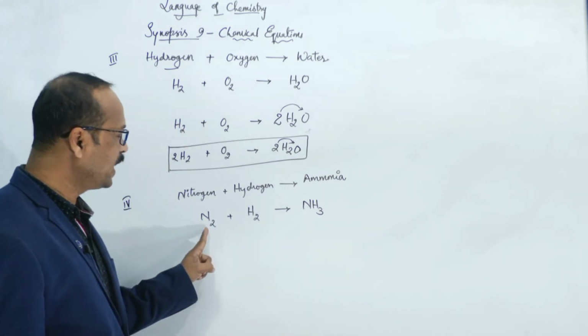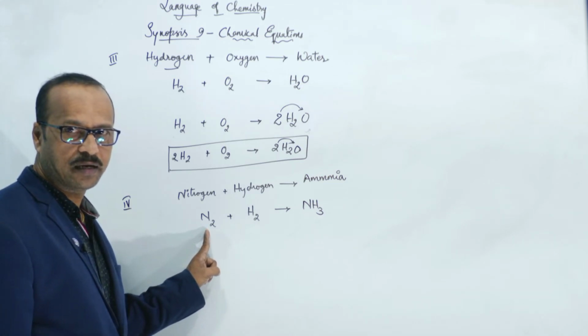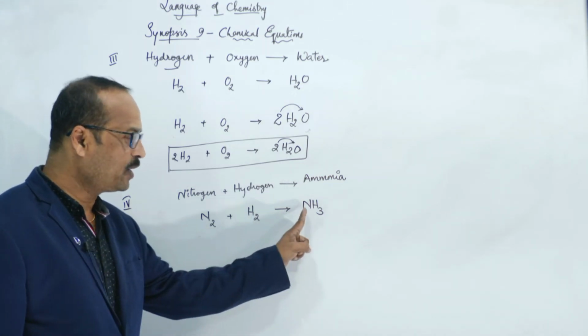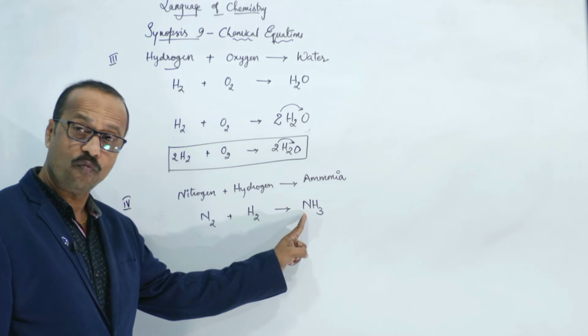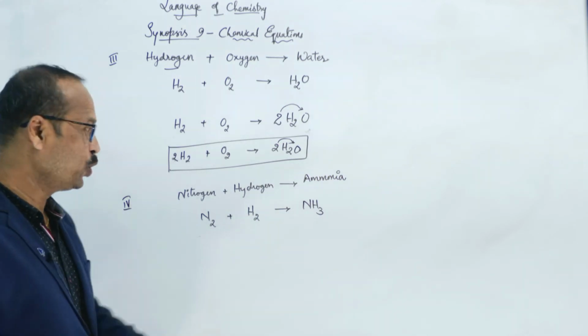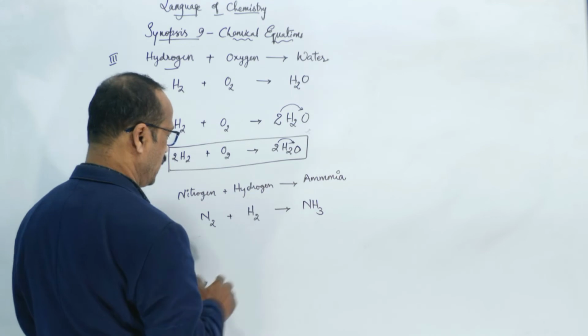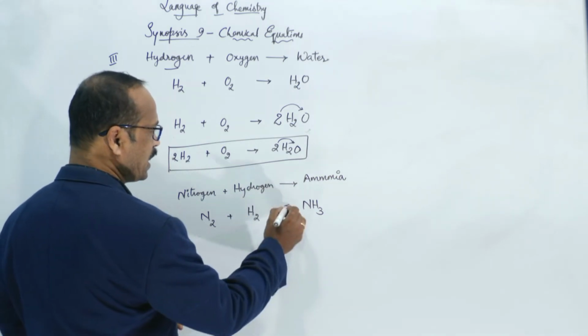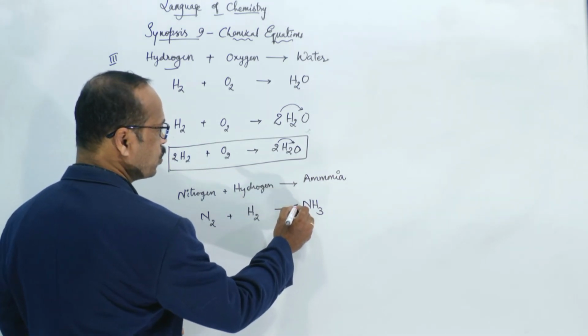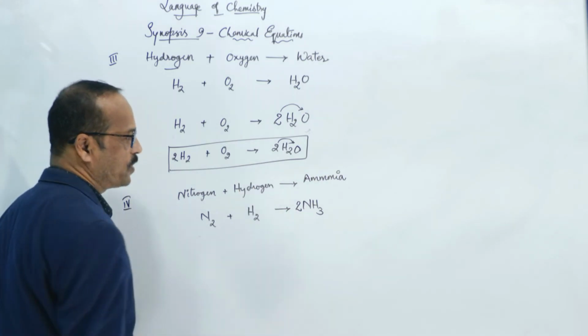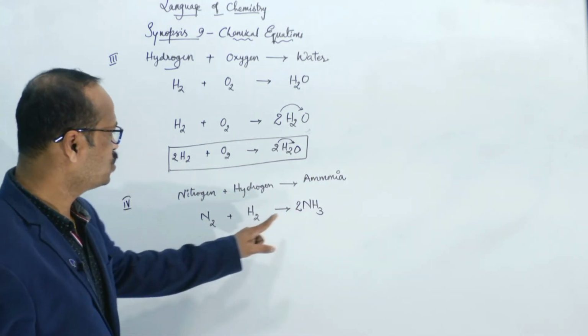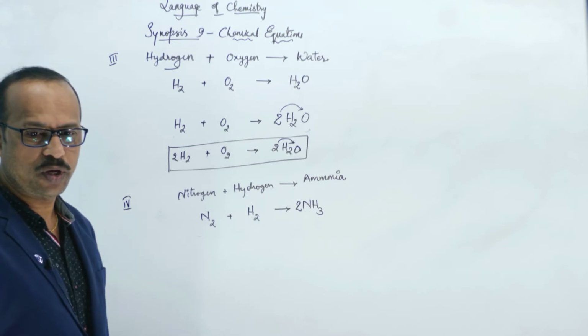Then see here, how many nitrogens are there? Left side 2. But here how many nitrogens are there? 1. So what we need to do? Write 2 here. So 2 nitrogens balanced.